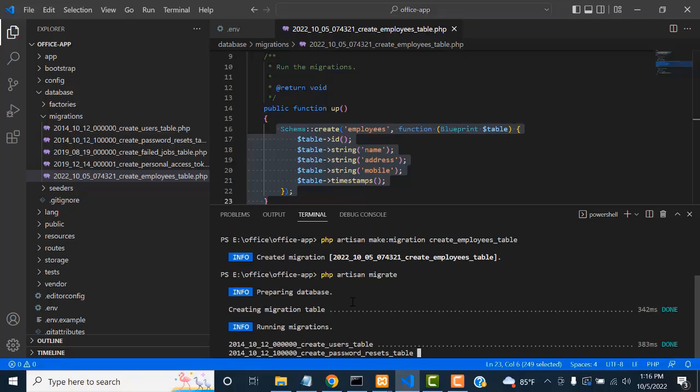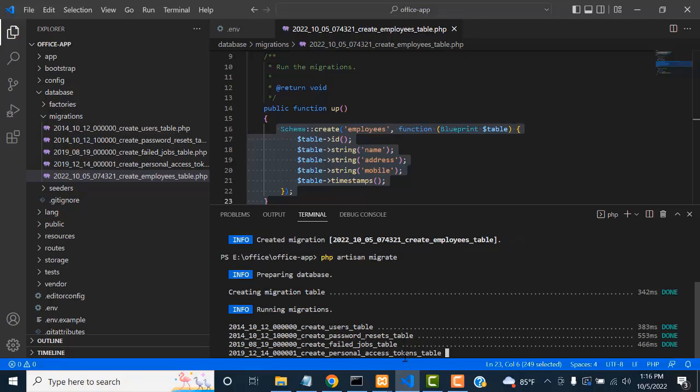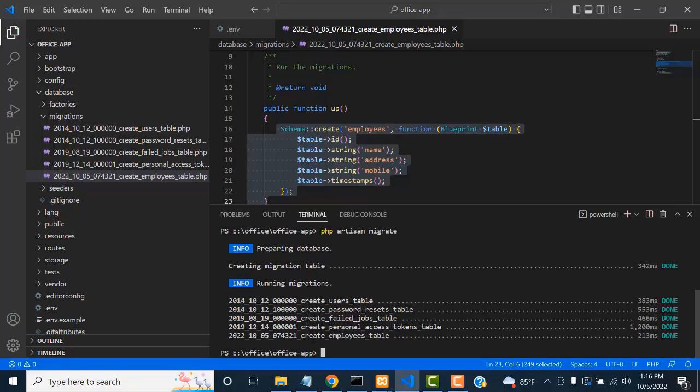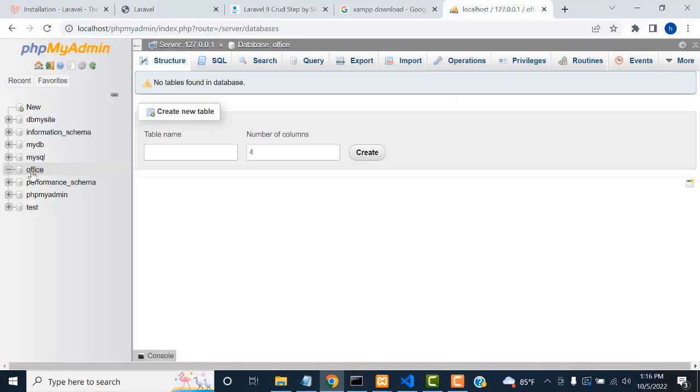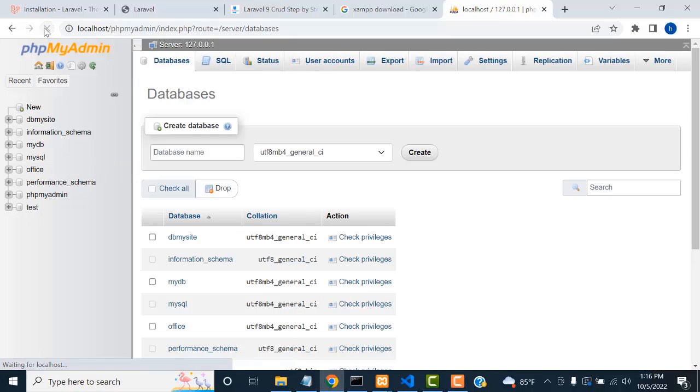Press enter key. You can see here the table is creating. Here the employee table is creating. Now you go and check in your database whether the table is created or not. At the moment no table is found, only your database name is there, but inside your database nothing. It's an empty database you have. Now you have created it. Now if you refresh and check here,